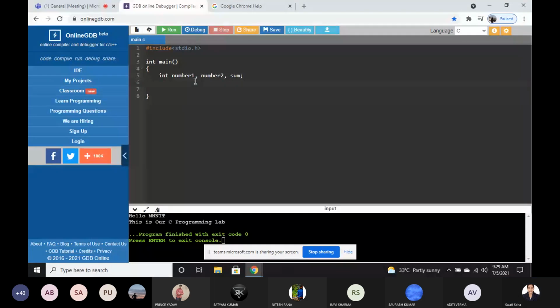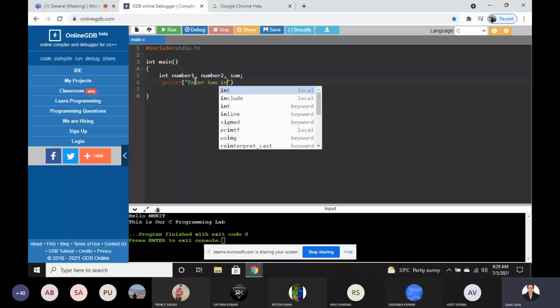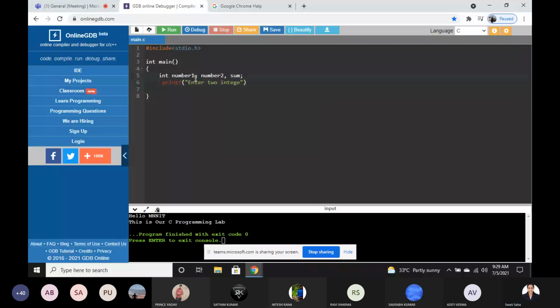Now we have to calculate. Okay, so before that, first of all, we want to print something to the screen. So we are entered two integers. Okay, or first just see here, or we can do here also number1, number2, sum.